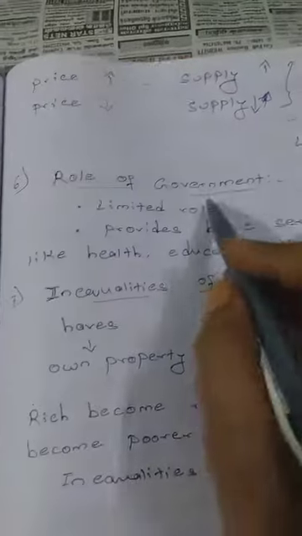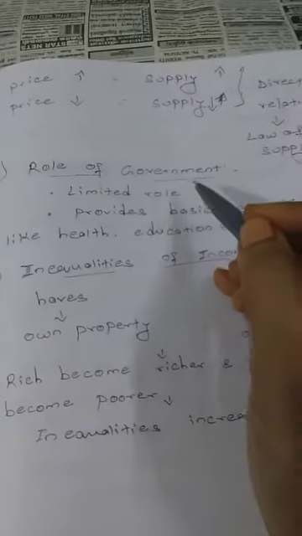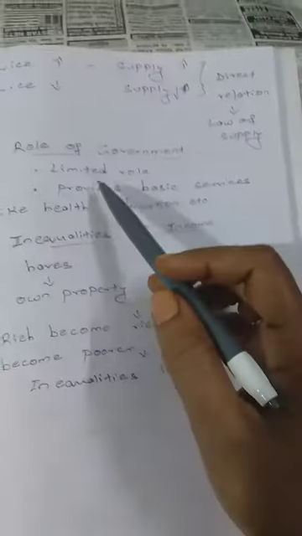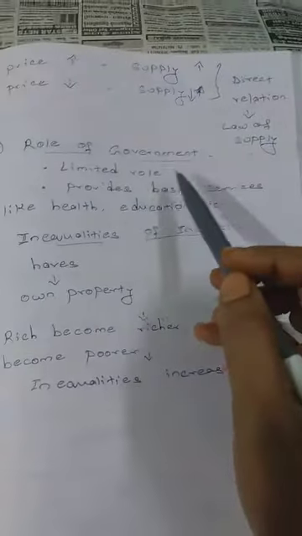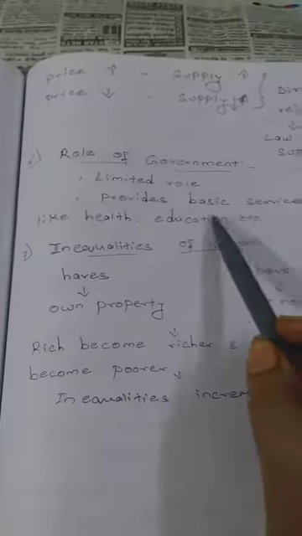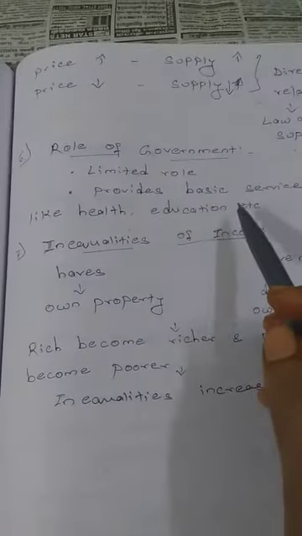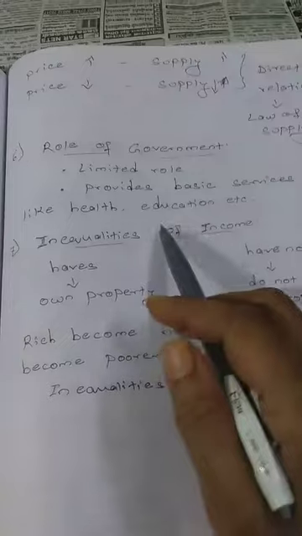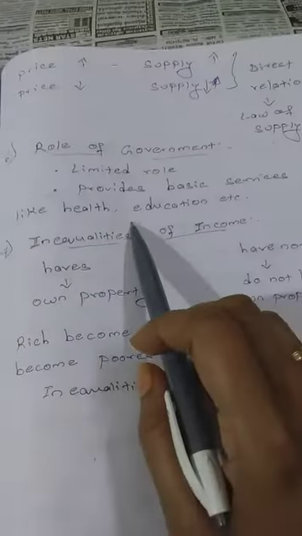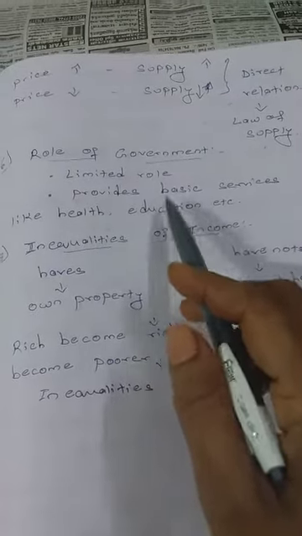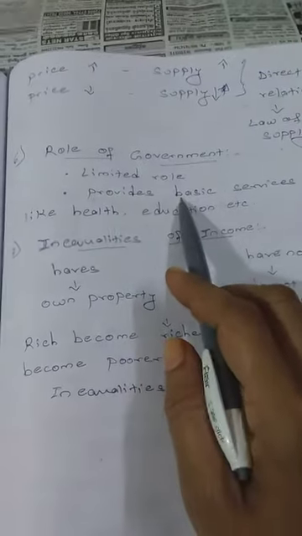Next one is role of government. As we saw already, the role of government is minimum in the case of a capitalistic economy. It has a limited role, as well as providing basic services like health care, education, etc. They won't be involved in producing the products. So in a capitalistic economy, the government won't interfere in the production of products. That's why it's called a minimum role for the government.